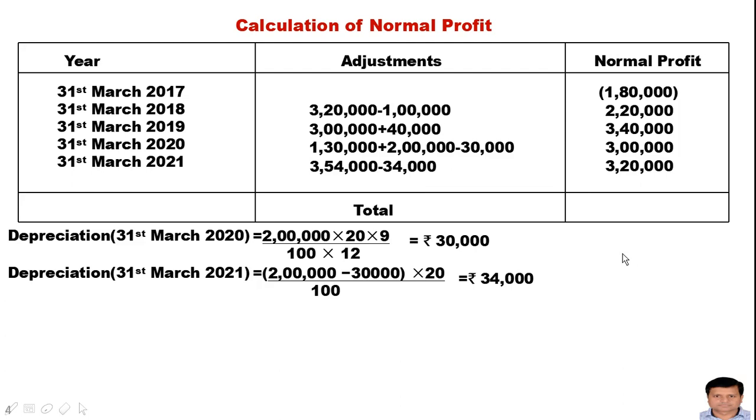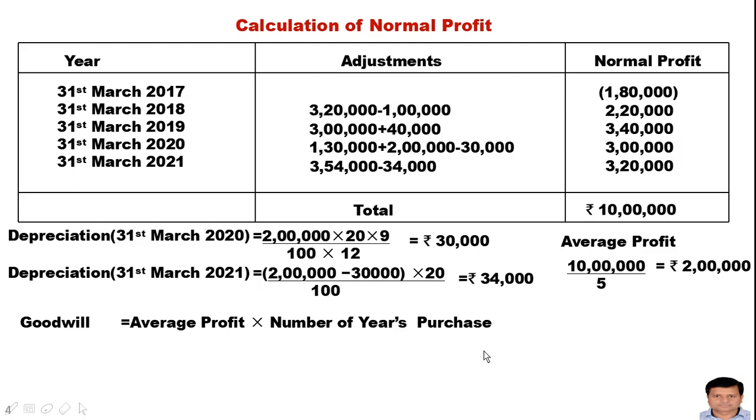So get the total. The total is 10 lakh rupees. So we will calculate the average profit. Average profit will be 10 lakh divided by 5. Why the 5? Because the 5 years' profit have been given over there. Now the average profit is rupees 2 lakh.